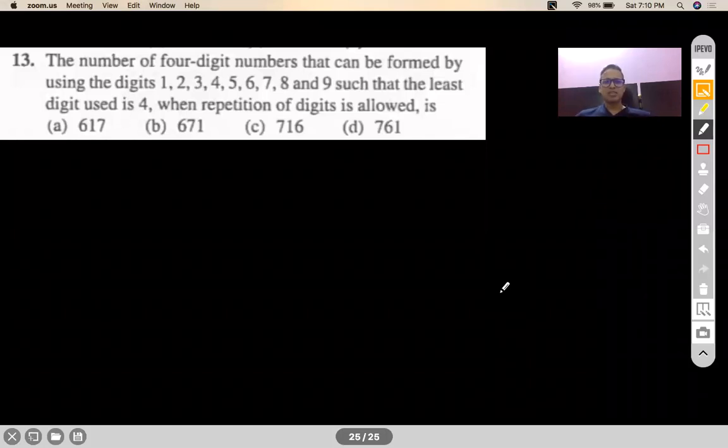Okay, the number of 4-digit numbers that can be formed using 1, 2, 3, 4, 5, 6, 7, 8, 9, such that the least number used is 4. So how many 4-digit numbers you can form with repetition? Read the last line. When repetition of digit is allowed, such that the least digit in that number is 4.